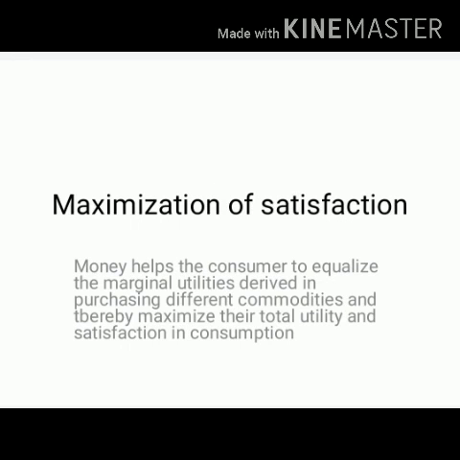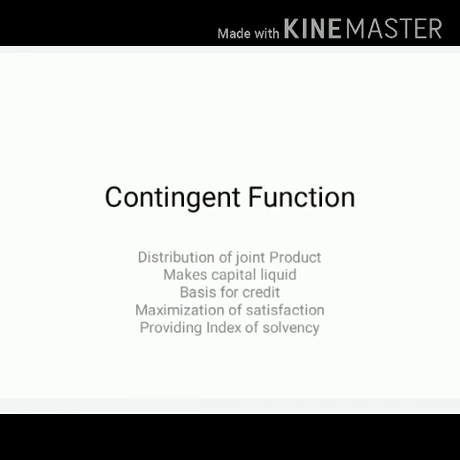The fourth one is maximization of satisfaction. Money helps the consumer to equalize the marginal utilities derived in purchasing different commodities and thereby maximize their total utility and satisfaction in consumption. This is called maximization of satisfaction function done by money.